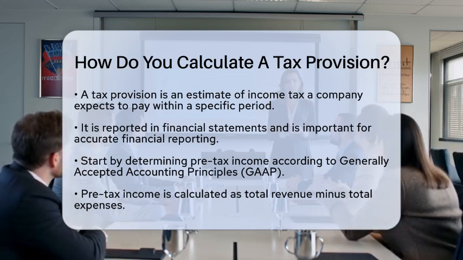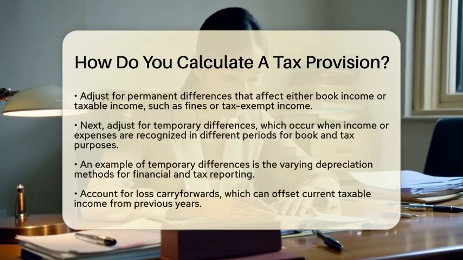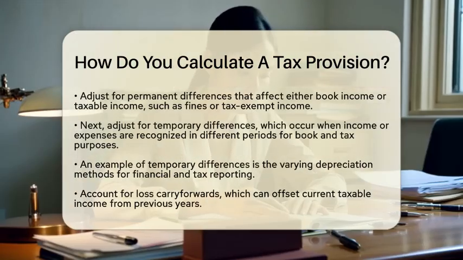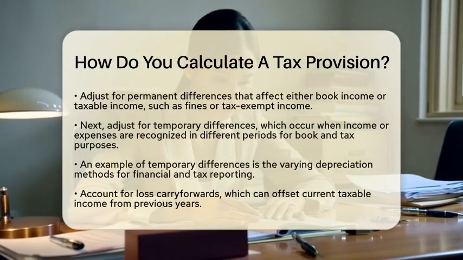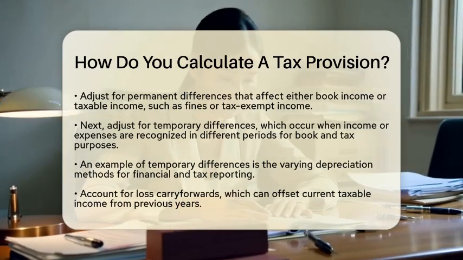Next, you will want to adjust for permanent differences. These are items that impact either book income or taxable income but not both. For example, fines or tax-exempt income would be included in this adjustment. This step helps reconcile the book income to the taxable income.